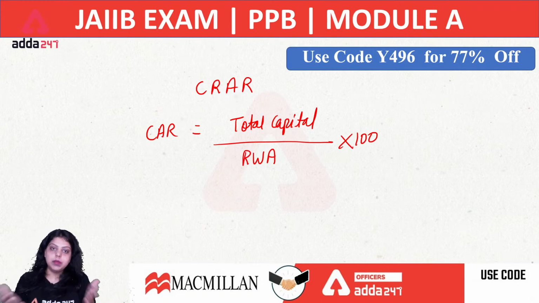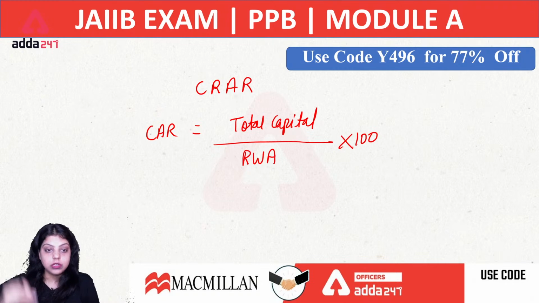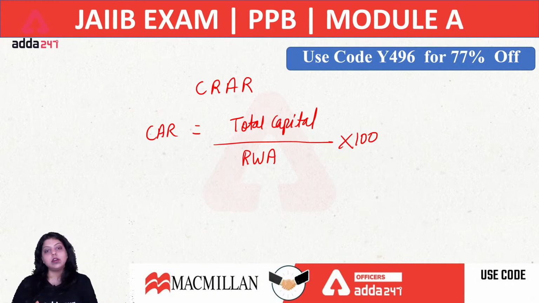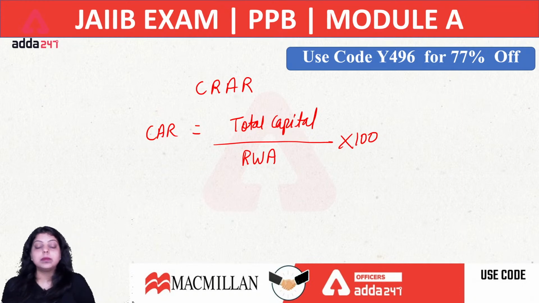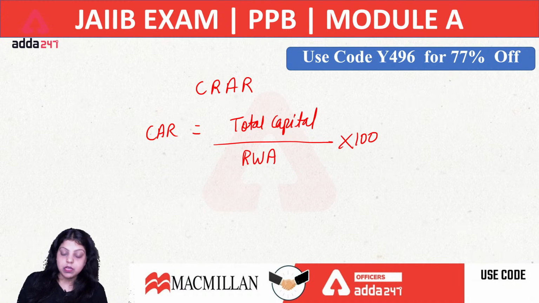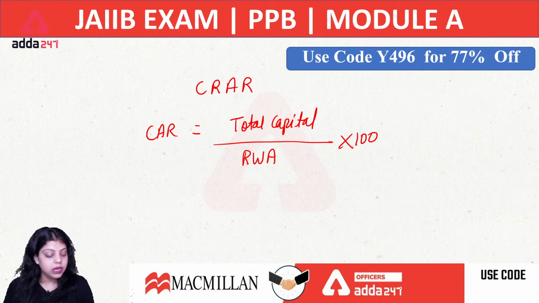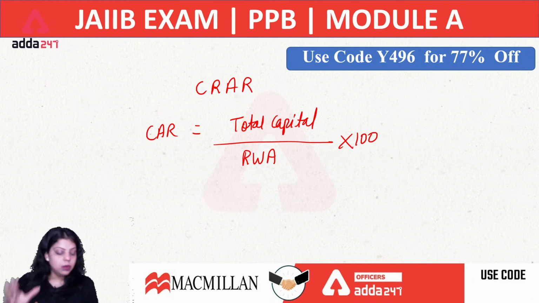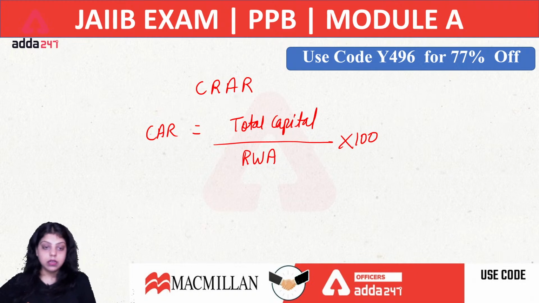So that asset will be known as risk-weighted asset, and every bank or financial institution has to maintain a certain percentage of their risk-weighted asset in the capital adequacy ratio as per the Basel norms. For NBFC it is 15%, for public sector bank it is 12%. So do know what is NBFC, what is CRAR, and what is the current CRAR target given by RBI to the banks and the NBFCs.